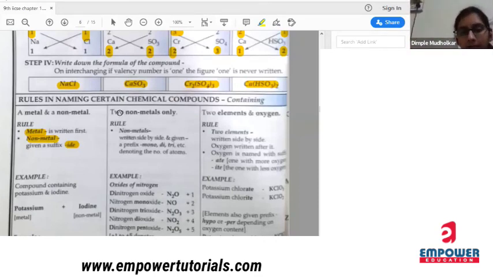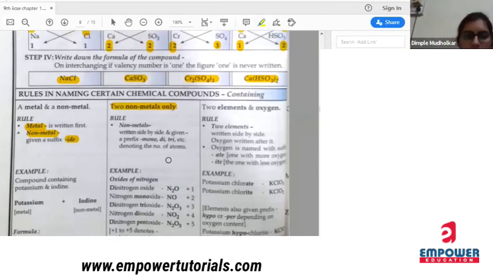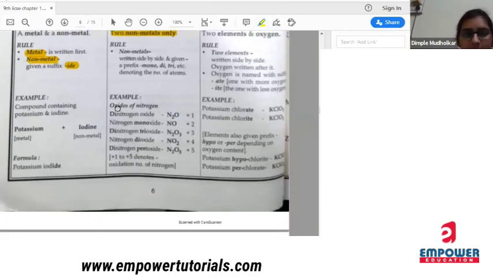Next, if two non-metals are present. Now what to do if two non-metals are present? Non-metals written side by side and given the prefix mono, di, tri, etc. denoting the number of atoms. Here you can see oxides of nitrogen. If N2O is there, how many nitrogens are there? 2 nitrogens are there.